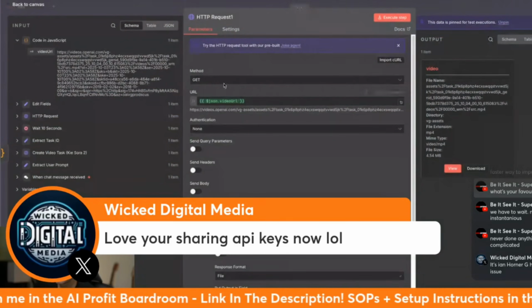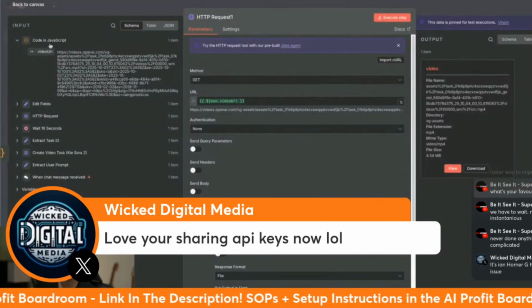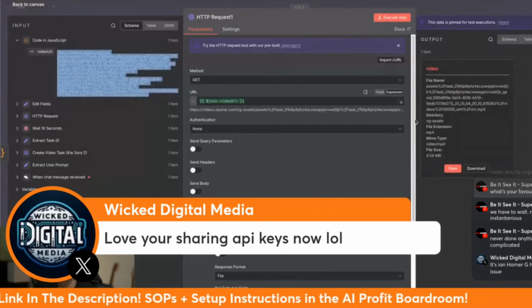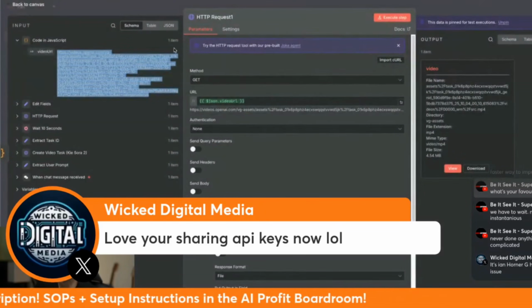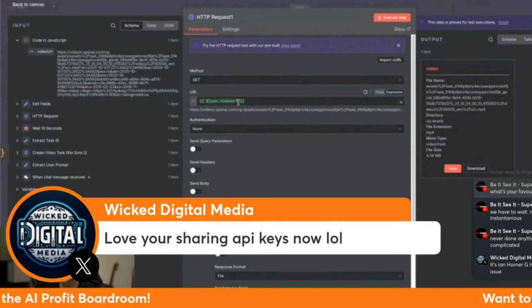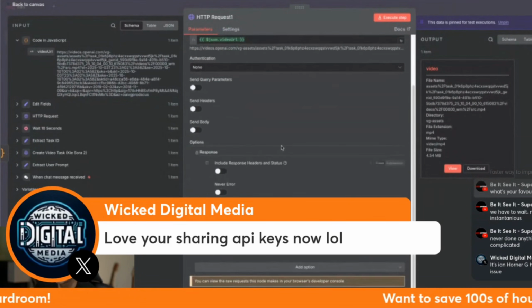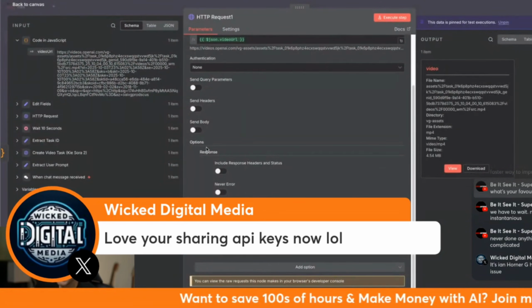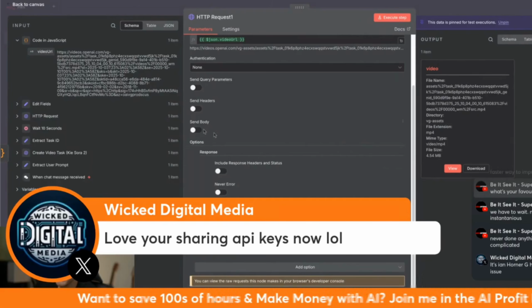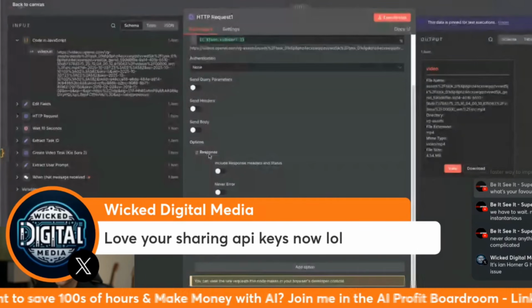All right, so on this section, we've got the video URL, which is from Kie over here. And then we get it, and this just basically transforms that raw URL into something we can actually view inside n8n using an HTTP request. So we get the URL, we're using JSON, we don't have any authentication for it. And then this is important to note, right? So this took me a little while to figure out, but basically you have an options section down here, response,